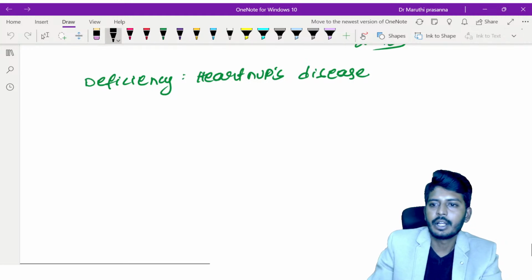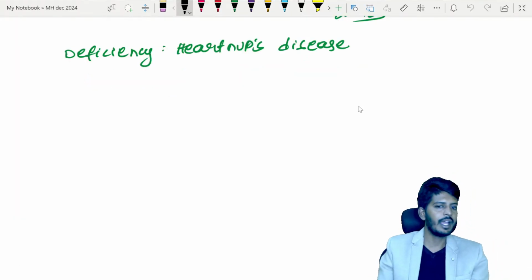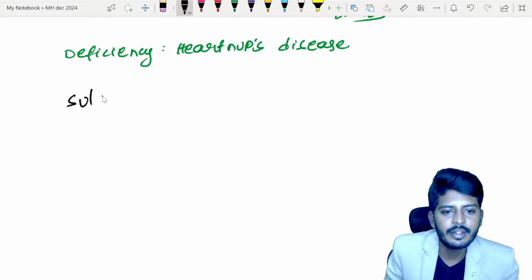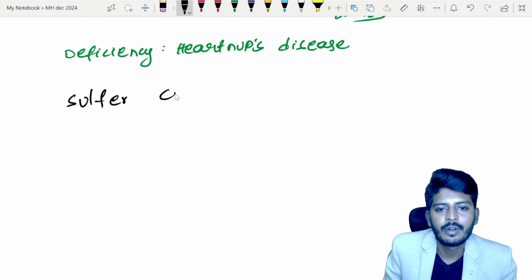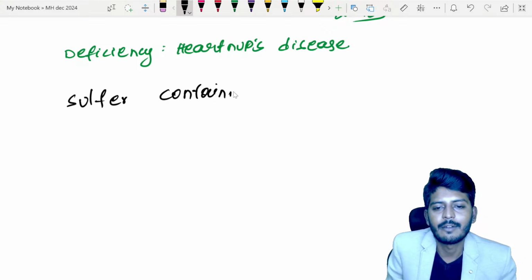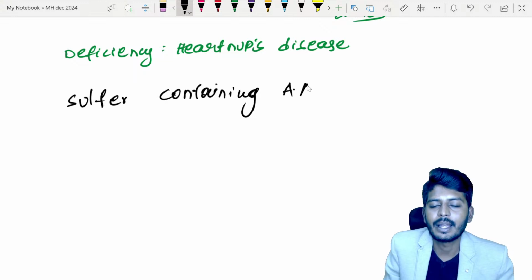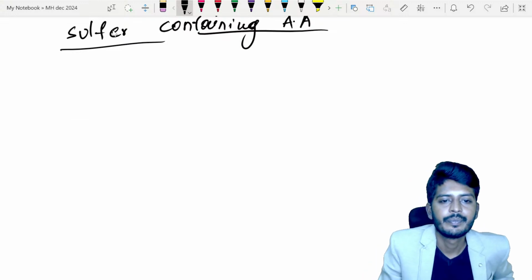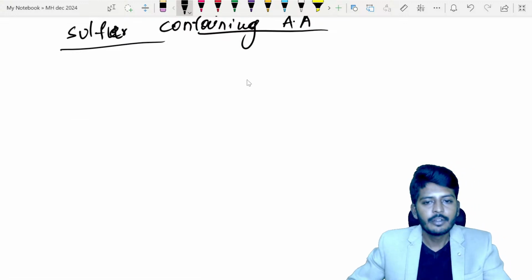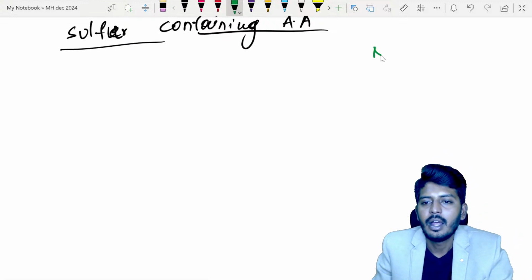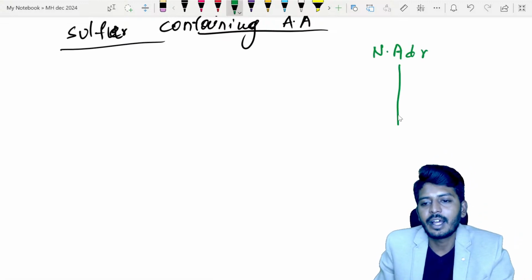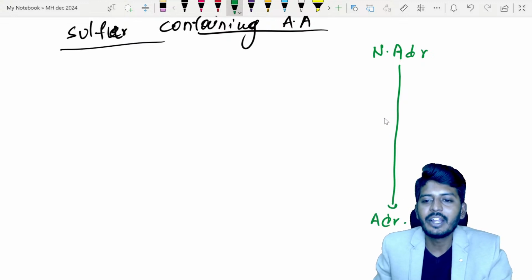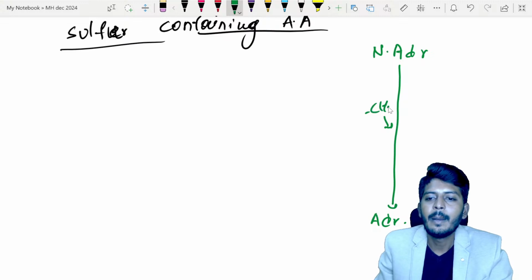Okay, so let's continue. We covered Hartnup disease. Once we understood that, I want to discuss sulfur containing amino acids, sulfur containing amino acid metabolism. Let's understand, my dear students. We have a reaction occurring where noradrenaline is getting converted into adrenaline. By the addition of which group? By the addition of a methyl group.